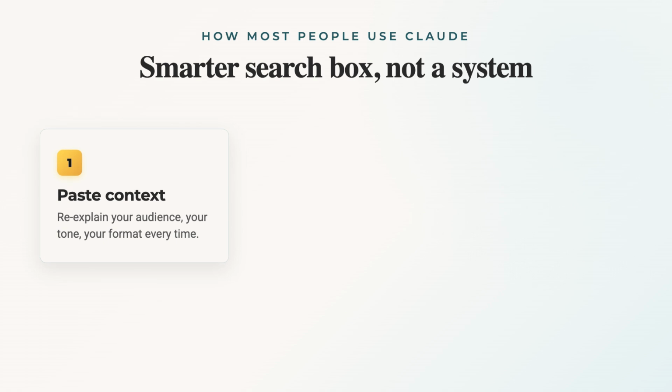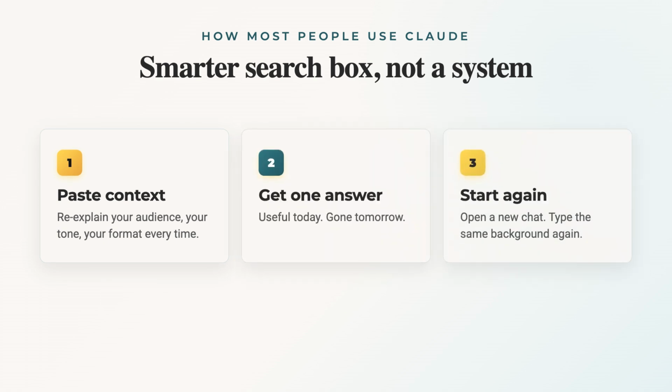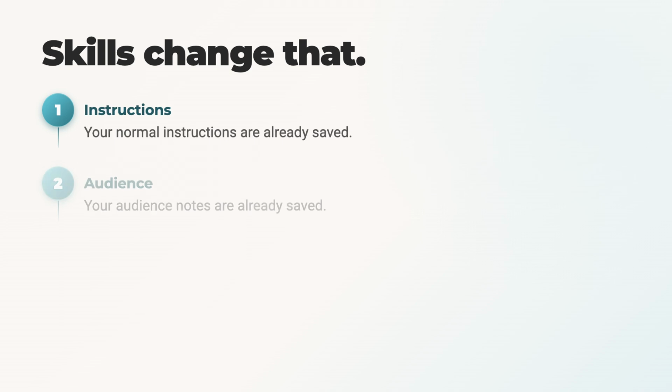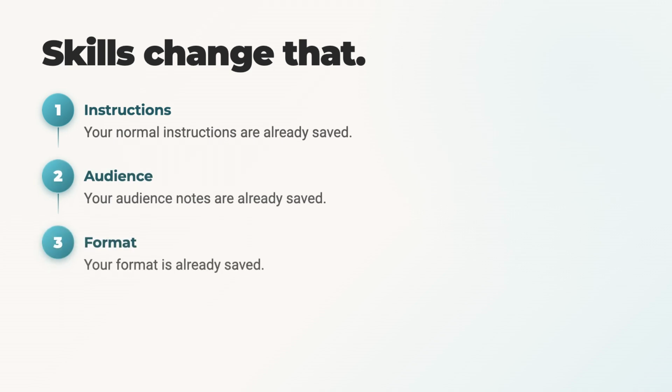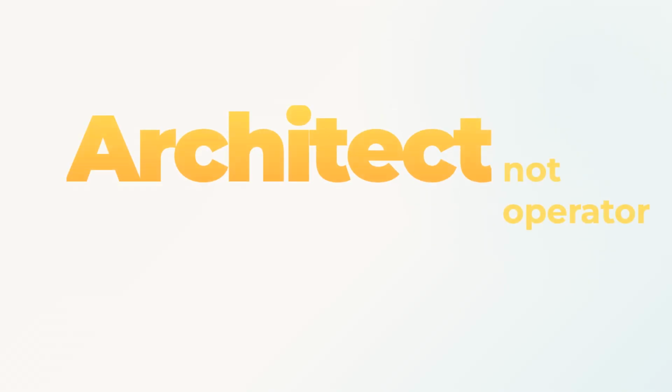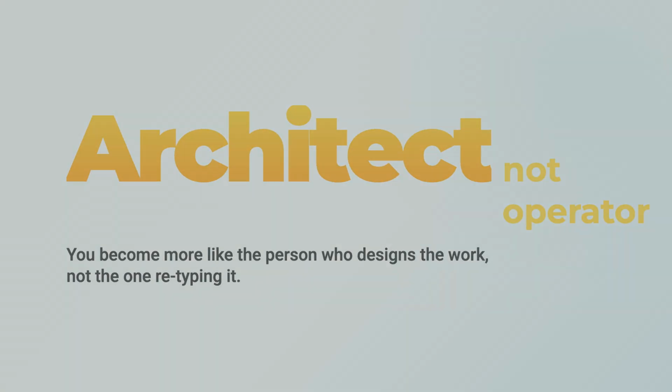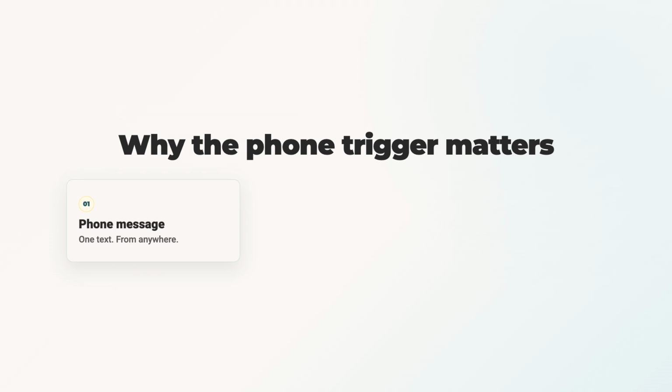Now, here is the big idea. Most people use Claude like a smarter search box. They paste context, get one answer, close the chat, and start again tomorrow. Skills change that. Your normal instructions are already saved. Your audience notes are already saved. Your format is already saved. In simple words, you stop typing the same background again and again. You become more like the person who designs the work.